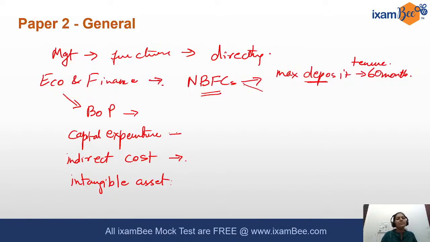In accounts, another question was related to buyback, where you had to identify which is the correct statement. They had given certain rules related to buyback, like what is the debt equity proportion that has to be followed, how much time it will take, whether you can do a buyback from a fresh issue of shares of similar nature. That was an incorrect statement, that is not allowed. So you had to identify the incorrect statement related to buyback. Mostly these were the questions in the accounts segment.